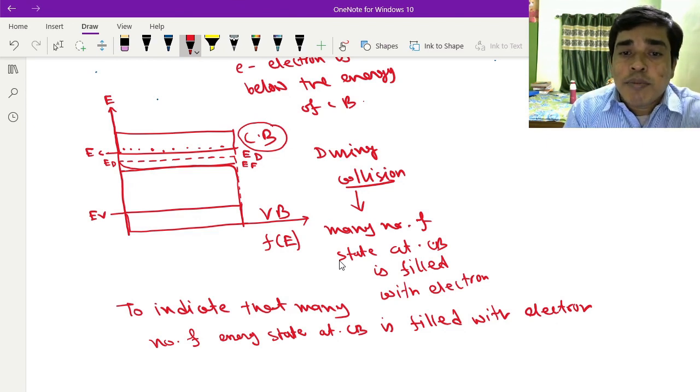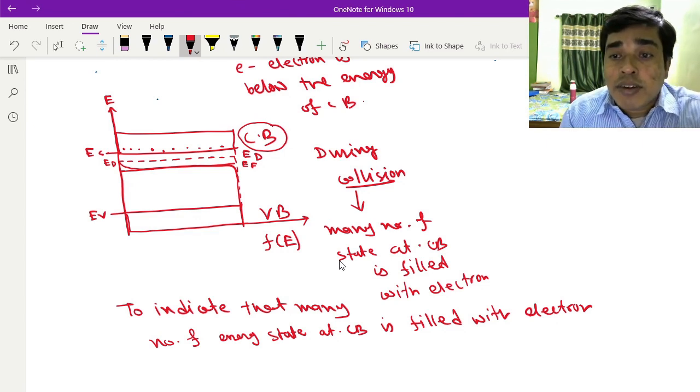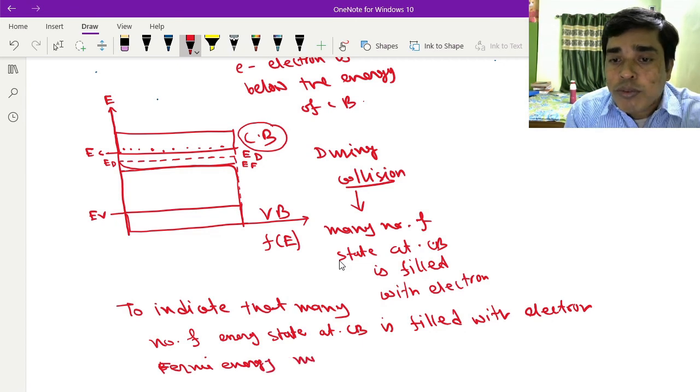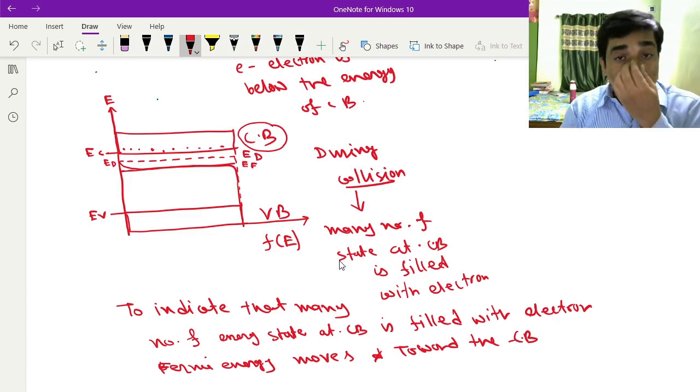The Fermi energy moves towards the conduction band. Okay, this is the reason.